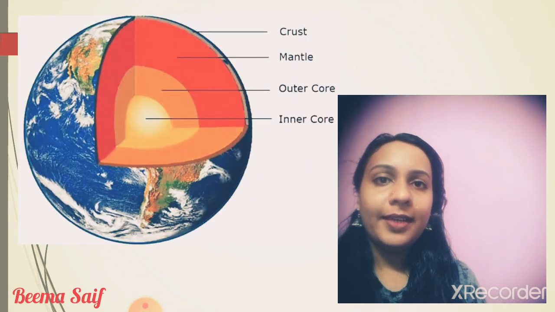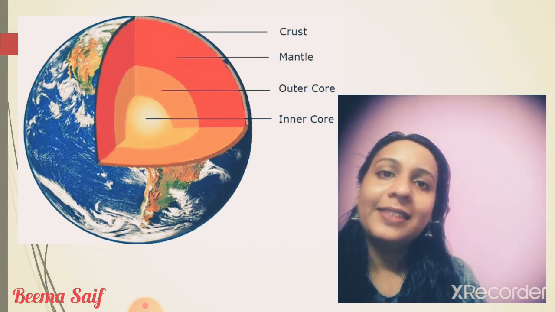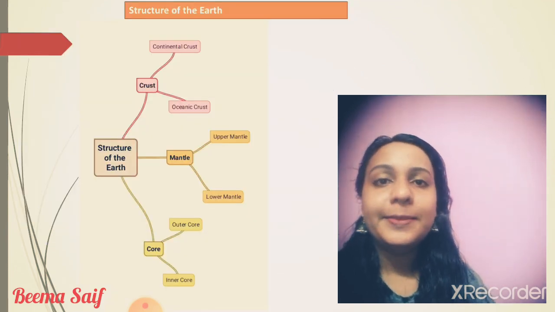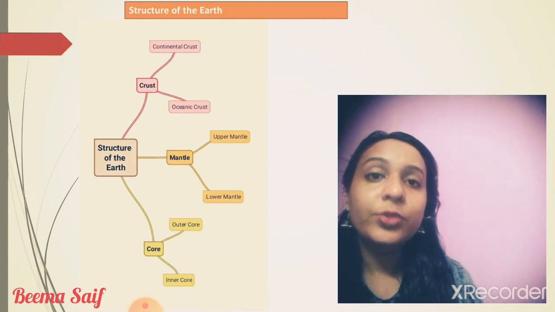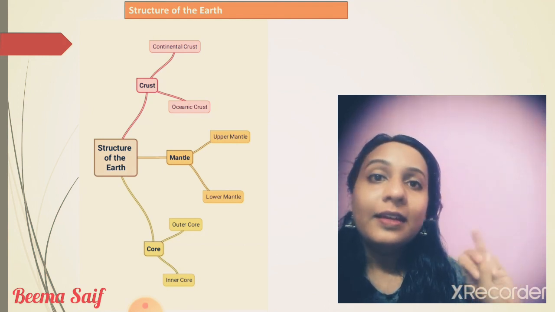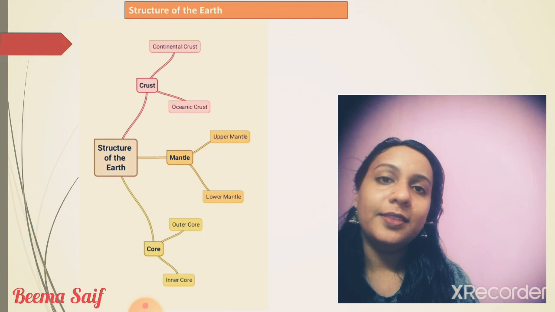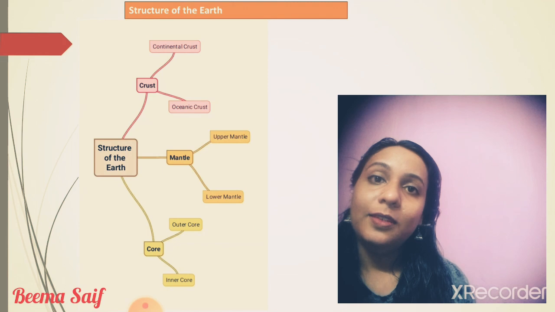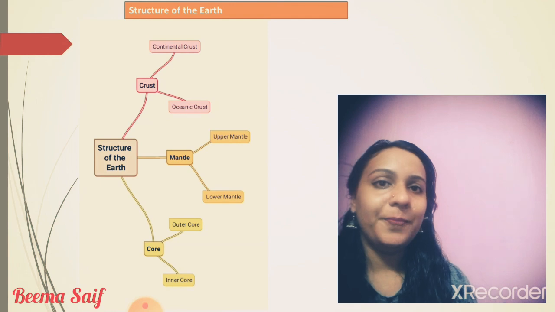I will show you another diagram which depicts the structure of the earth. Here you can see crust, mantle, outer core and inner core. This is another diagram which illustrates the structure of the earth. The earth is mainly classified into 3 layers: crust, mantle and the core. Crust is further divided into 2: continental crust and oceanic crust. Mantle is further divided into 2: upper mantle and lower mantle. Core is further divided into 2: outer core and inner core.